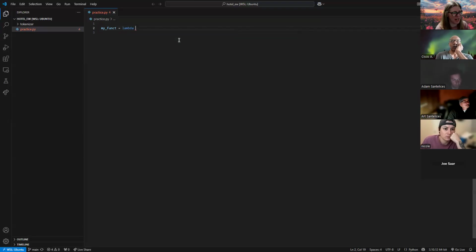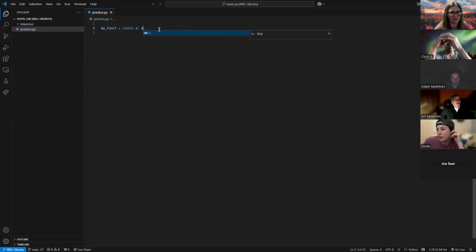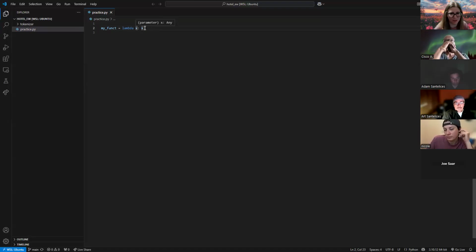This is where we're going to have our argument right away. And then instead of a fat arrow, we just use a colon. And then this is where we provide the expression, or what we're going to do to our argument. So very similar in layout, except we need to use the keyword lambda. That's the trigger that we're going to be doing a fat arrow function in Python.